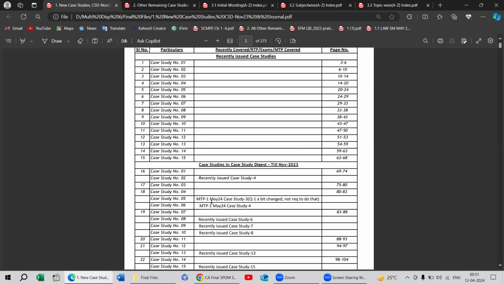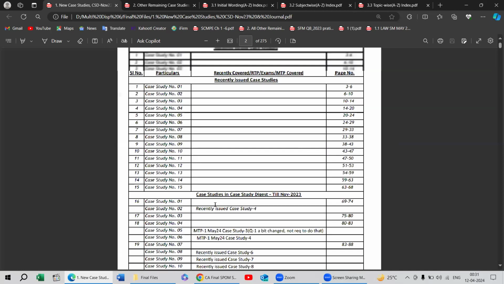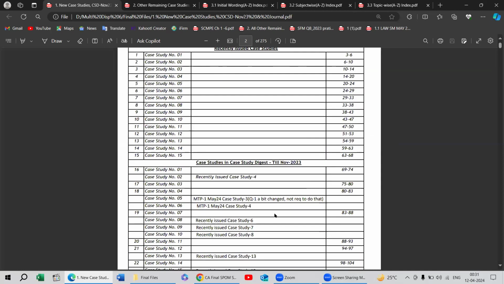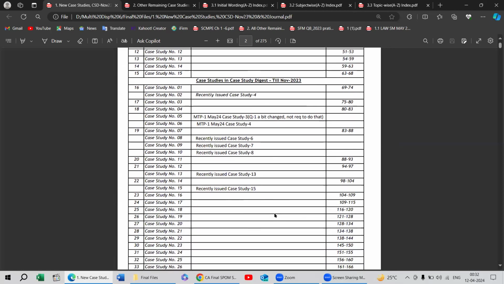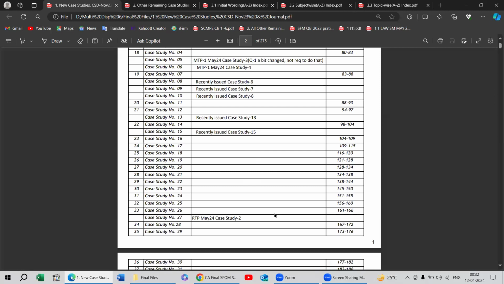Next, you can see case study number 5. Here I have written that MTP number 1, question 1 had a bit of change, not required to do that. Question 1 had changed, but there was no requirement, so I have not covered it here for case study 5 either. So I have given a proper sequencing here: any case study that I am removing, a proper sequence is there and a reconciliation is there, showing which case study has been removed and against which case study it has been removed, like recently issued, MTP, RTP, whatever the case is. So I properly reconciled it, so later on, if you want to reconcile or check, I made that properly.